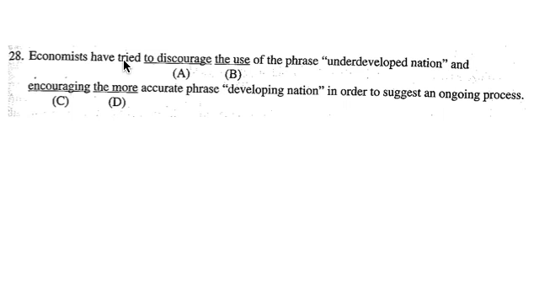Have tried to discourage the use of the phrase underdeveloped nation, and it's C, to encourage, if you're going to keep it parallel. To discourage, to encourage. So both of these are tied back to the verb tried. And you don't have to say "to" encourage. You could just say encourage, because we're using the same preposition twice. So encourage, it can't be a gerund because it's parallel.